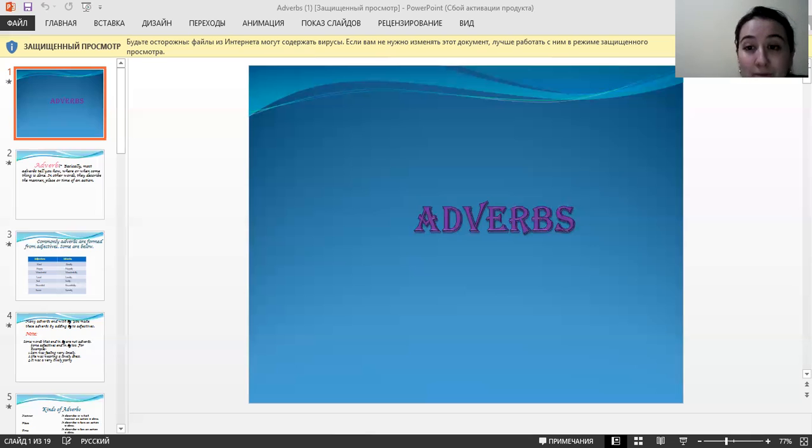Adverbs of frequency. Some adverbs or adverbial phrases answer the question how often the action is done. That's why they are called adverbs of frequency. How often, how many times, maybe, yes? So, the children always go to school, or I'll never make that mistake again.